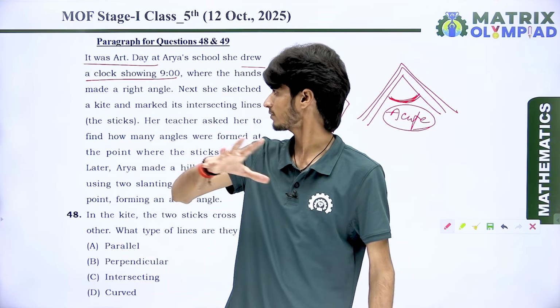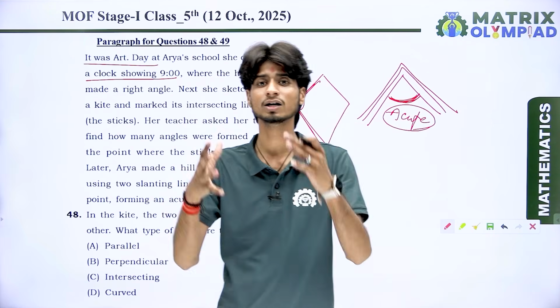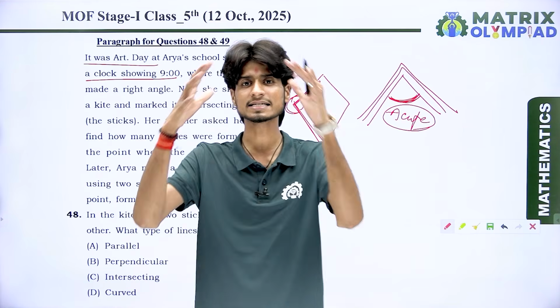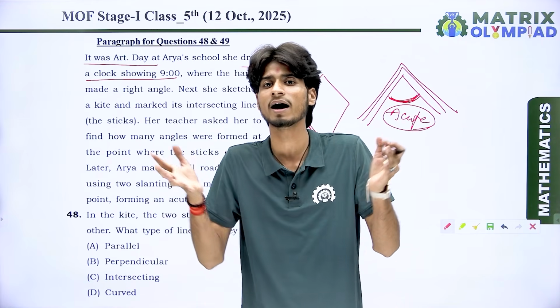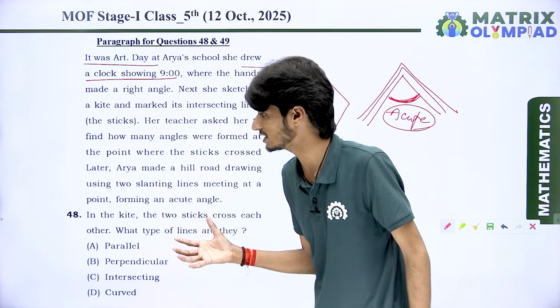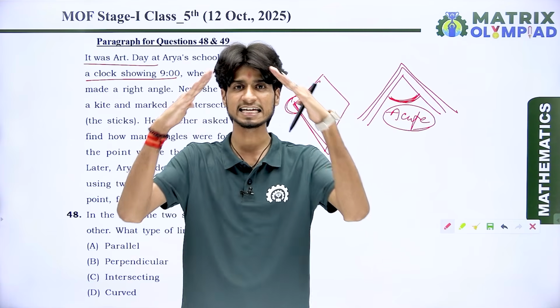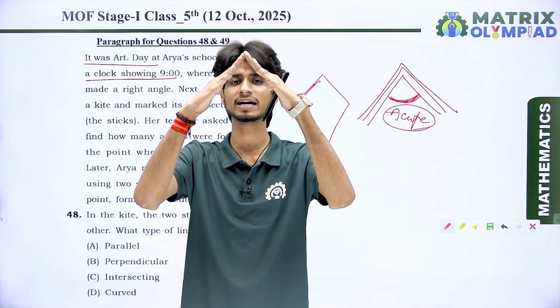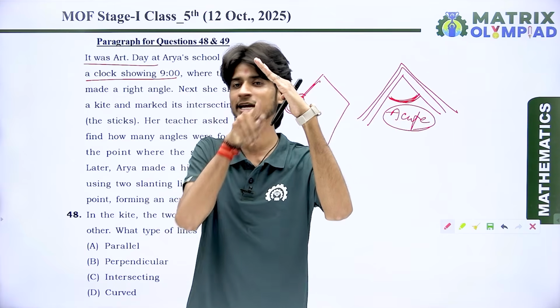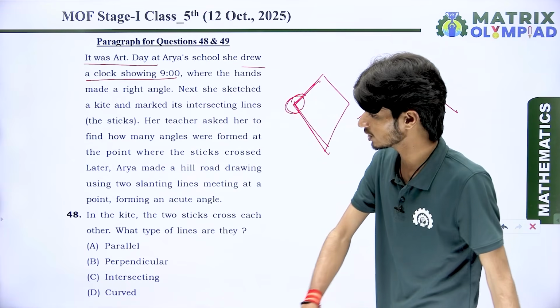After that, I think she makes a kite with the intersecting lines made by sticks. Okay, after that she makes a hill road, and whenever she uses slanting lines for a hill road, they make an acute angle between them. Okay, look at the question very carefully.